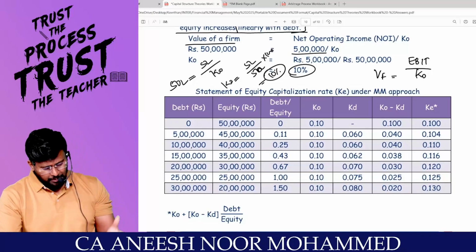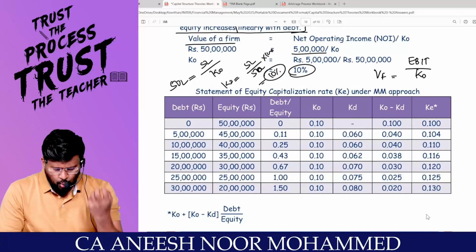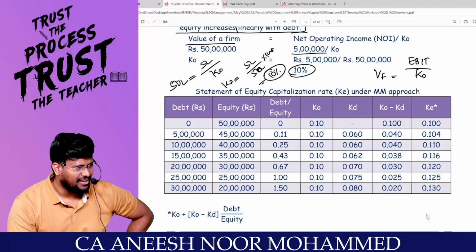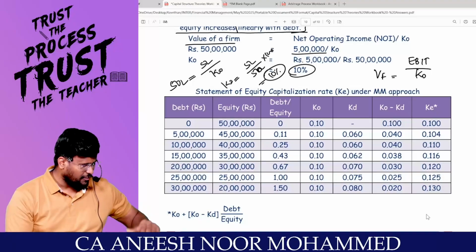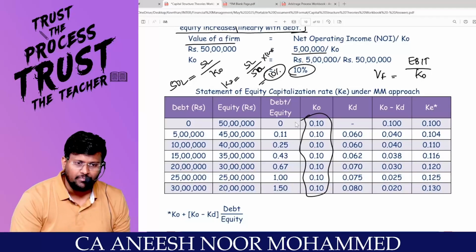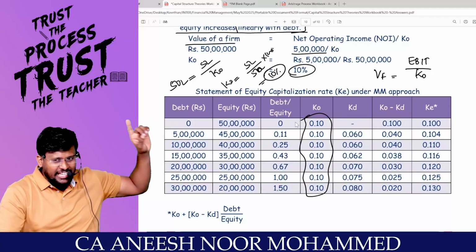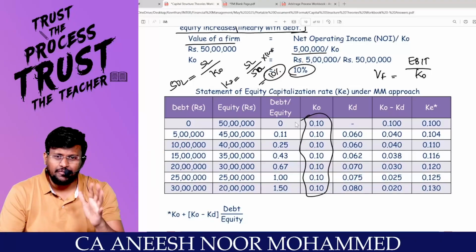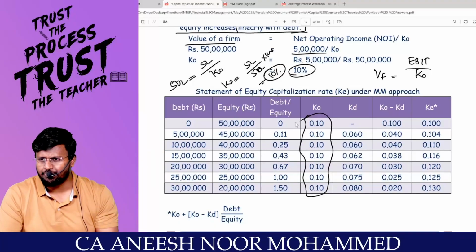Correct? That means as per MM, if there is no tax, who will not change? Value of the firm will not change. Rather, who will not change? KO will not change. Value of the firm will not change. That's why the KO column is the same as per MM. As per traditional approach, I wrote KE, I wrote KD, I found out. But as per MM approach, if there is no tax, value of the levered firm is equal to value of the unlevered firm. Okay, so super.